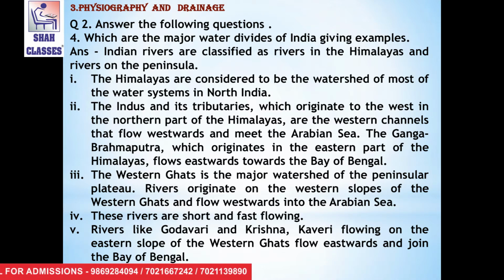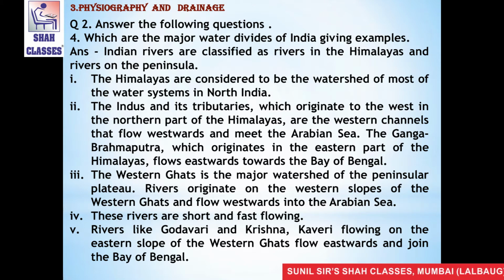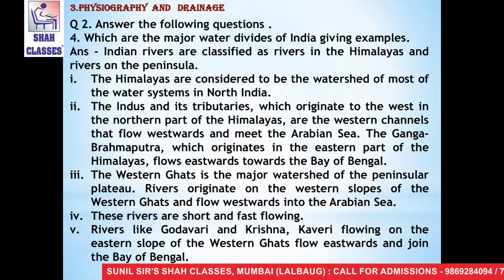The fourth point is these rivers are short and fast flowing. The fifth one is rivers like Godavari, Krishna and Kaveri, flowing on the eastern slope of the Western Ghats, flowing eastwards and join the Bay of Bengal.